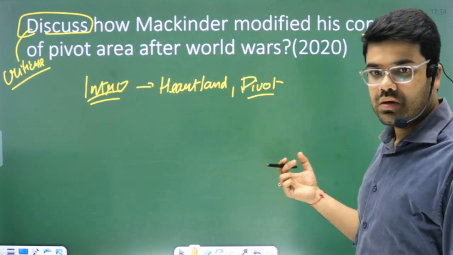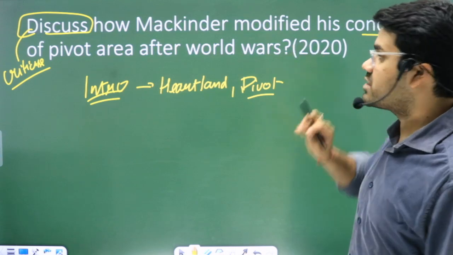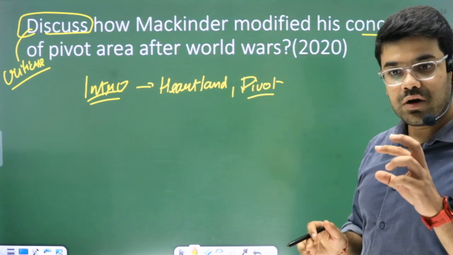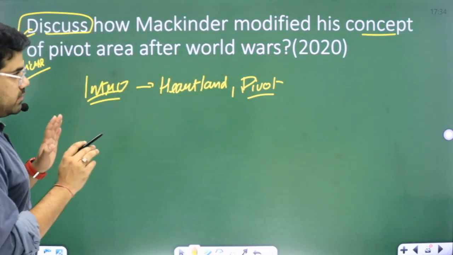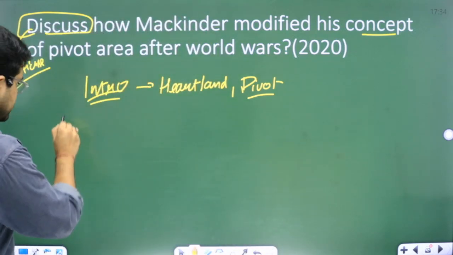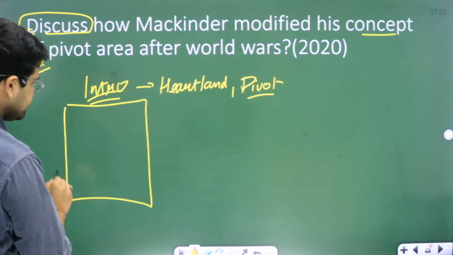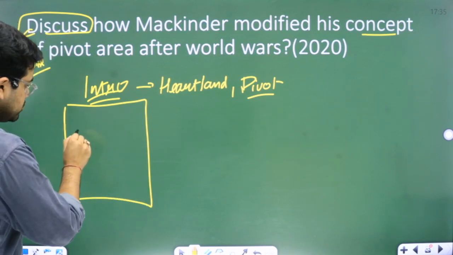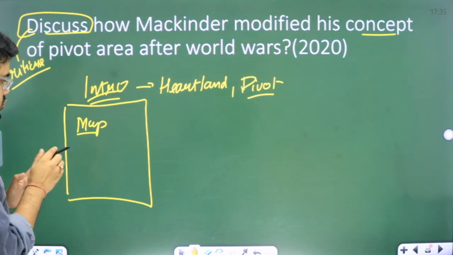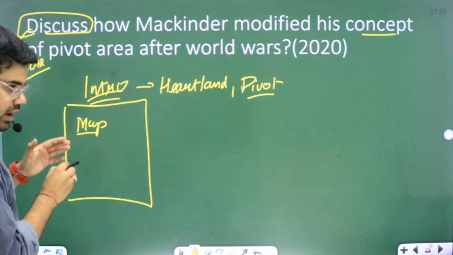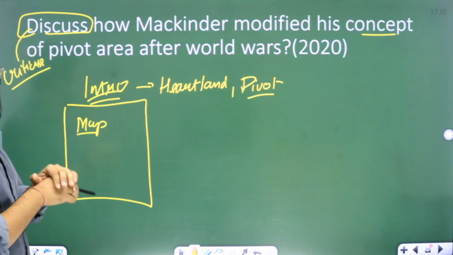Okay, now he's saying how he modified his concept. So what were the modifications? See, this was a 20 marker question. So on the first page, what are you going to write? You are going to draw a map, the same map that I showed you, and just a brief introduction about the theory.